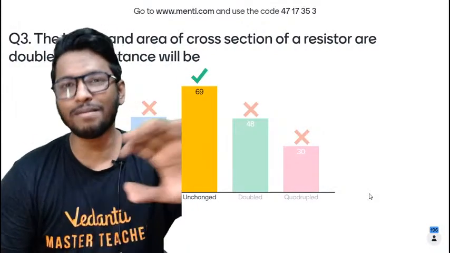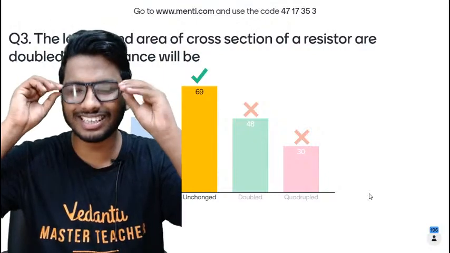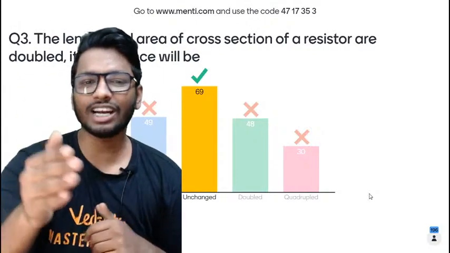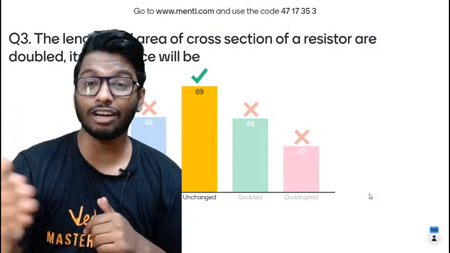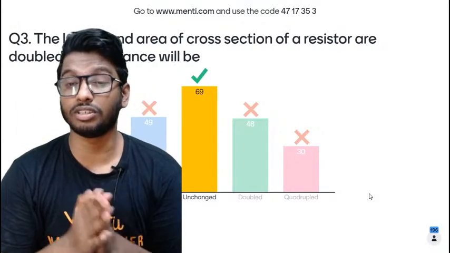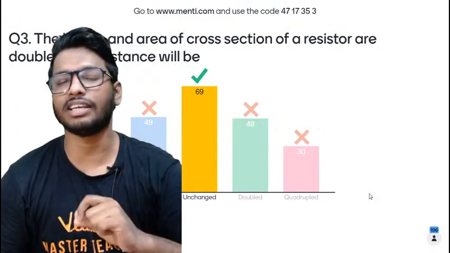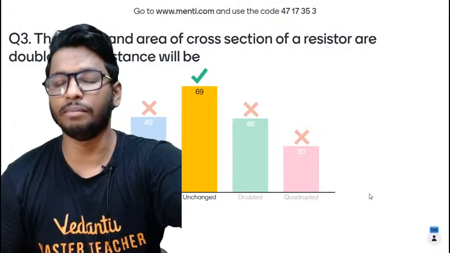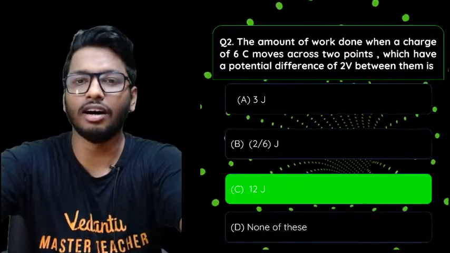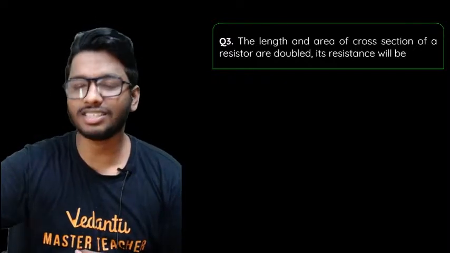Interesting. But somehow, by a very slight majority, 69 of you gave the right answer. 49 went with halved, 48 of you went with double, and 30 of you went with quadruple. But the answer to this question would be, guys, it'll remain unchanged. Why so? Let me just show that to you. Coming back to the solving part. So basically, guys, this was the question.